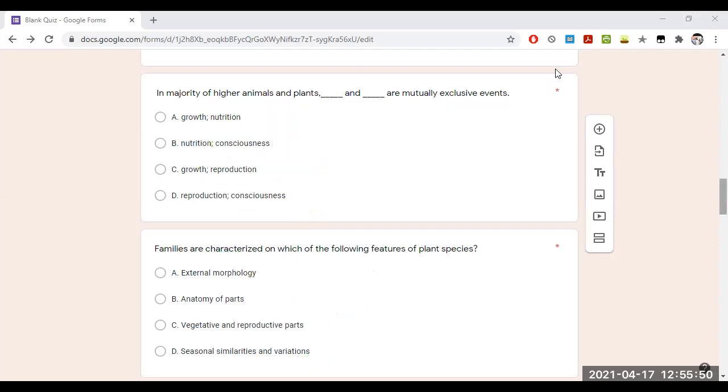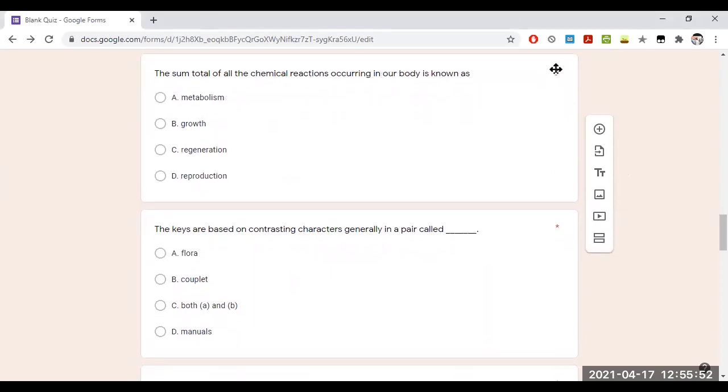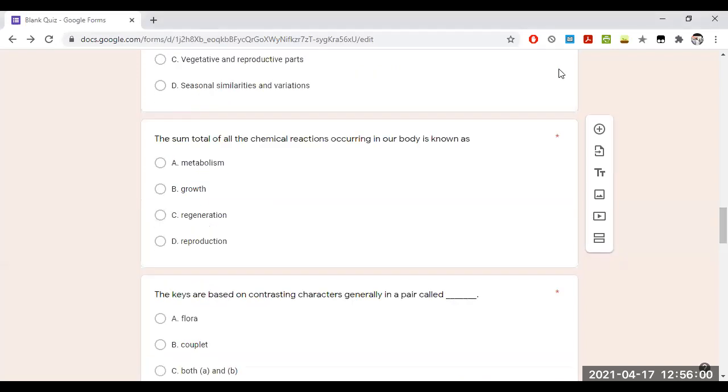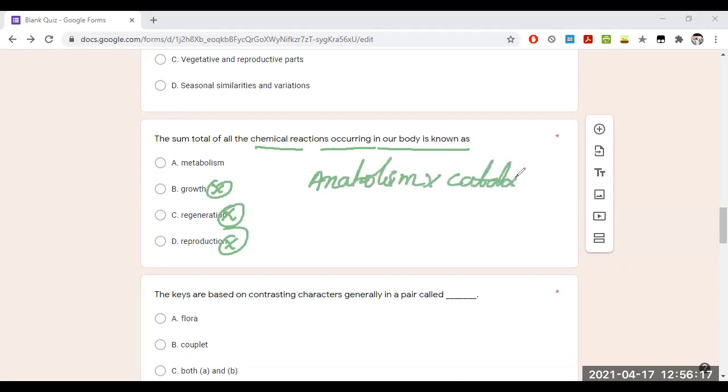And coming to our next question, this is a deadly easy question which people read in any other subjects also. The sum total of the chemical reactions occurring in our body. We already know it cannot be growth, it cannot be regeneration, it cannot be reproduction. We already know metabolism. Metabolism is a sum of anabolism and catabolism. Making and breaking down of the molecules is called metabolism. So the answer for this question is metabolism.